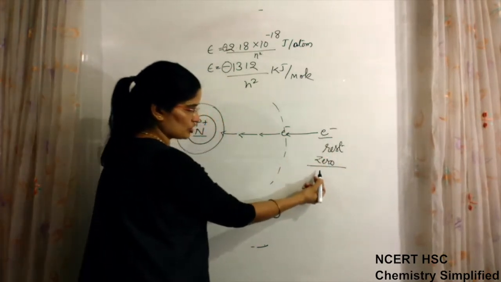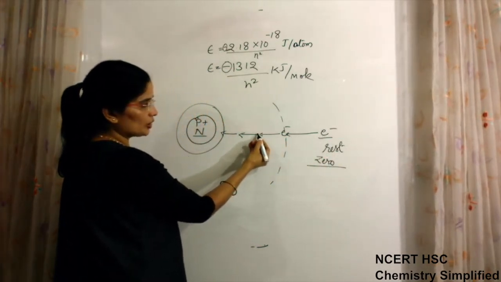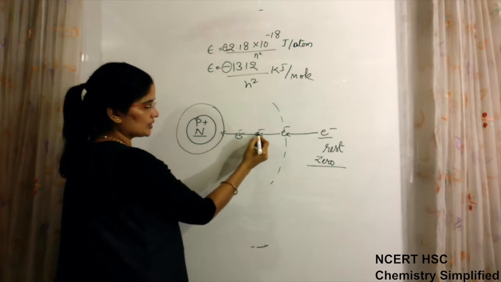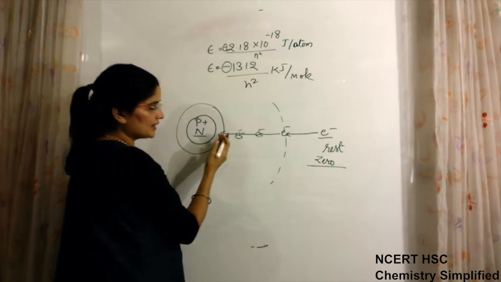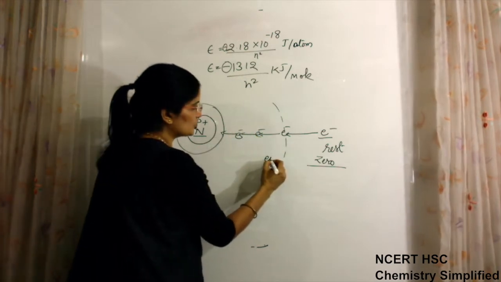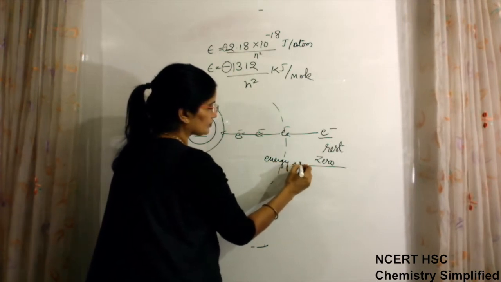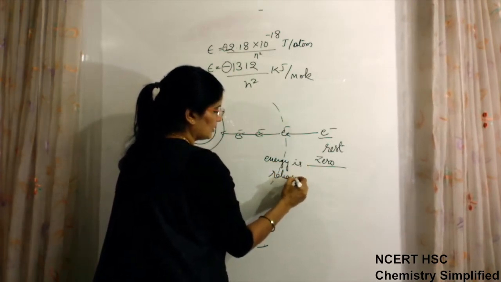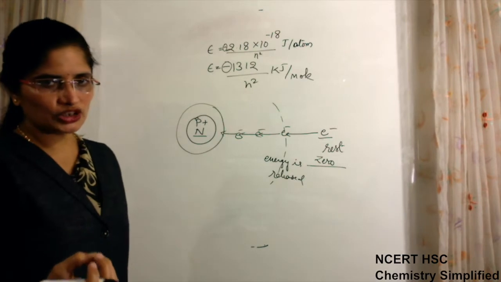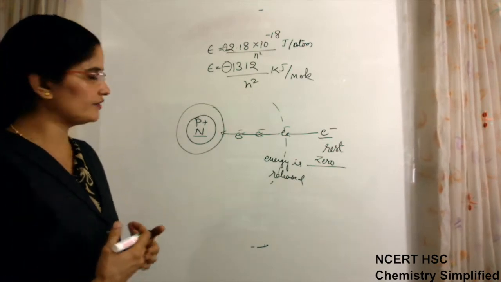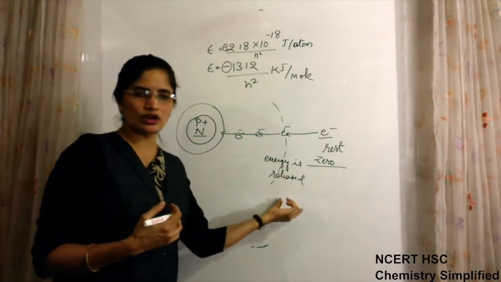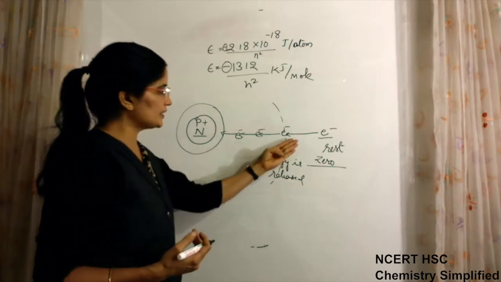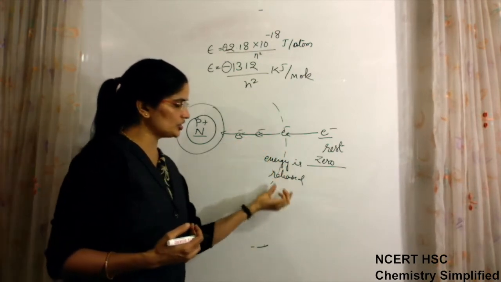Initially its energy was zero. Now when it is coming closer and closer, when it is getting attracted, energy is released. Whenever there is formation of some attractive bond between opposite charges, energy is always released.